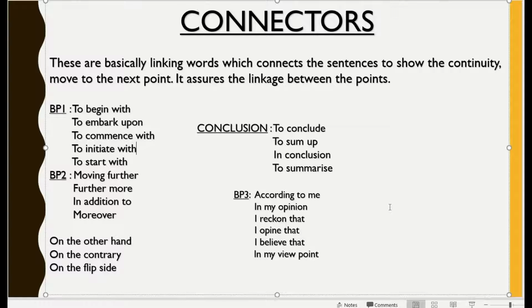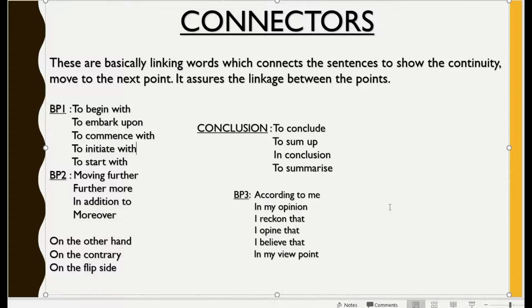So the first one is, whenever you start your body paragraph, you can mention to begin with, to embark upon, to commence with, to start with, and to initiate with. If you want to write that also, then you can write to begin with that, to embark upon that, to commence with that, but you will not put a comma if you have written the word that. If you do not write the word that, then after writing this connector, that is to begin with, you will put a comma. So comma and the word that actually act as a pause. So either you will put a comma or that, you cannot put both of them.